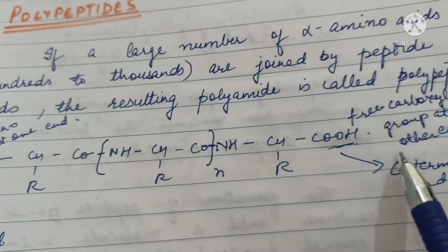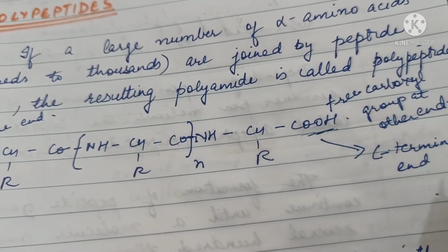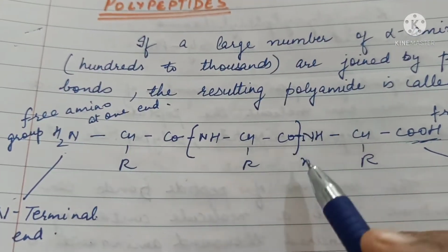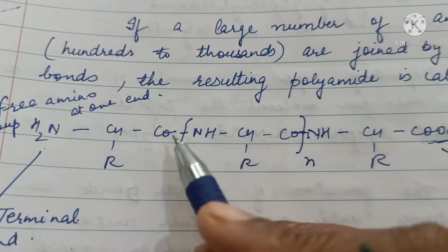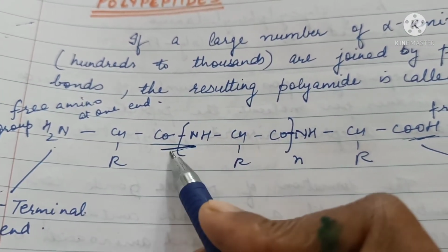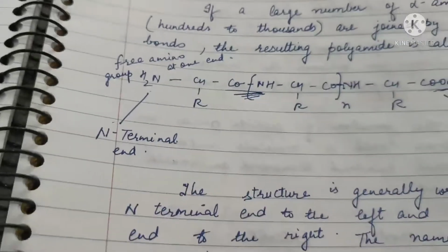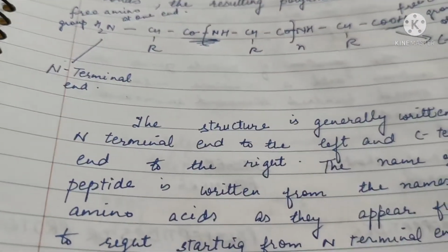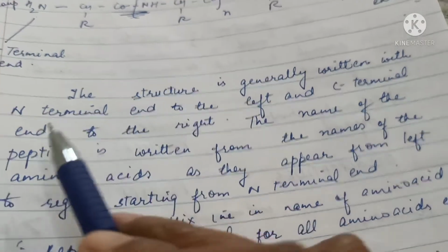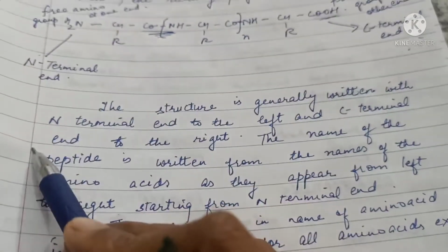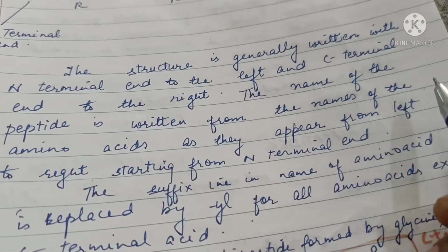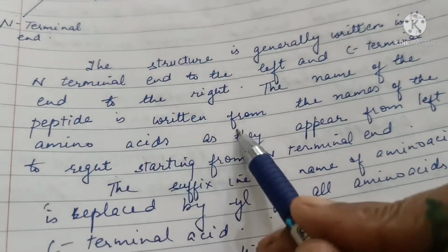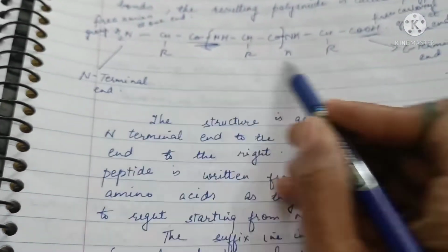The end which has free carboxylic group is called C-terminal. And in between, the CONH link is repeated many times. So this is a polypeptide. The structure is generally written with N-terminal end to the left and C-terminal end to the right. The name of peptide is written starting from this end.